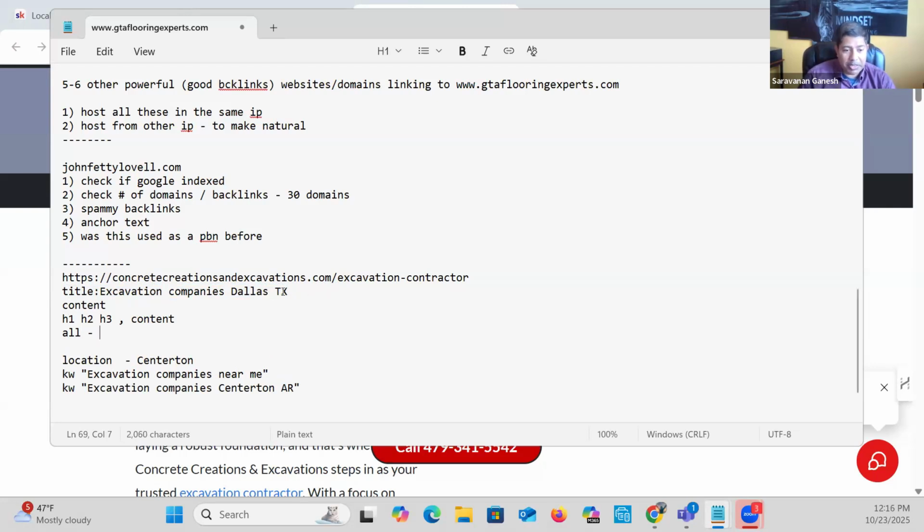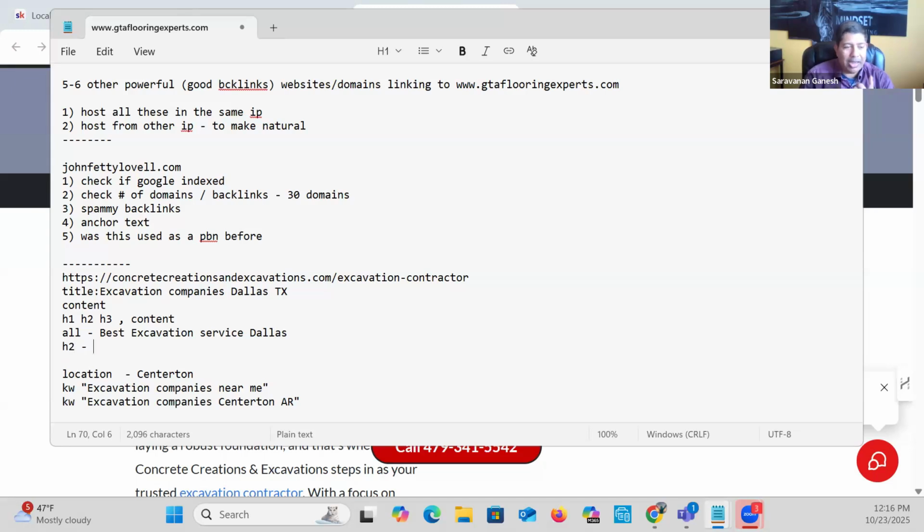So excavation companies, Dallas will be the title. Maybe best excavation contractor, you already got that. Okay, service, Dallas, right? In H1, H2 could be all related keywords, long tail. You get the idea, right? So let Google know as much as you can. This is all about excavation related to that and Dallas area.